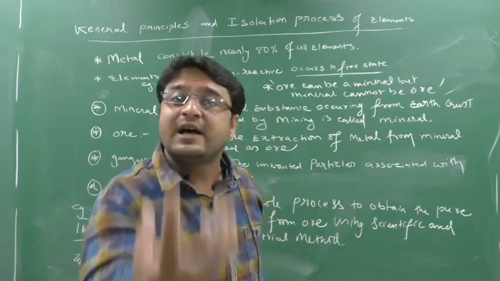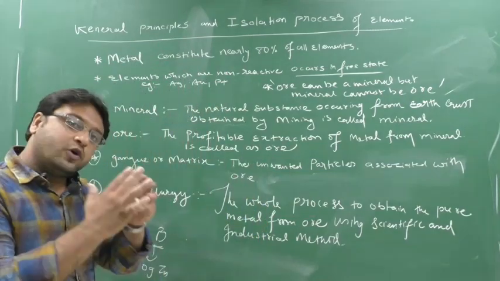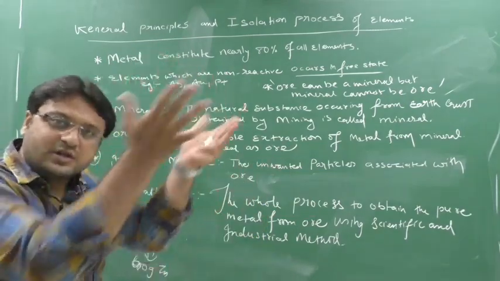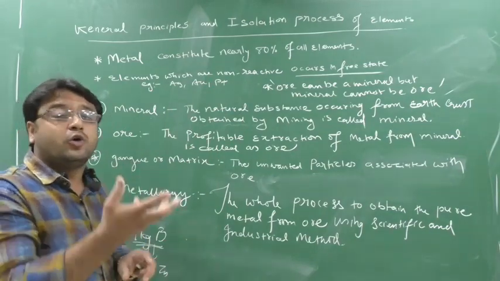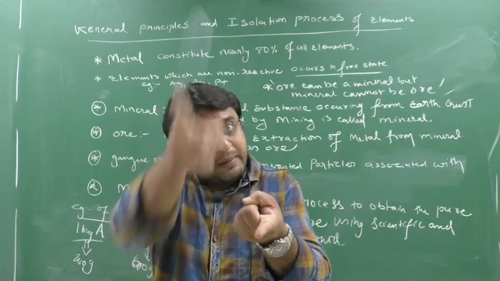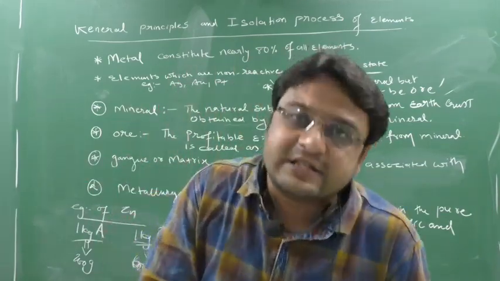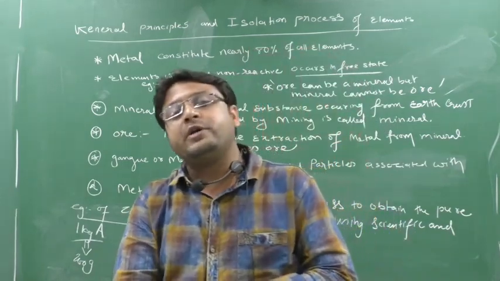So every ore is a mineral, but every mineral cannot be an ore. Yes or no? Every ore can be a mineral because that is also from the earth crust. But every mineral cannot be an ore because not every mineral will give a profitable extraction. The mineral which gives profitable extraction is the only one called an ore.